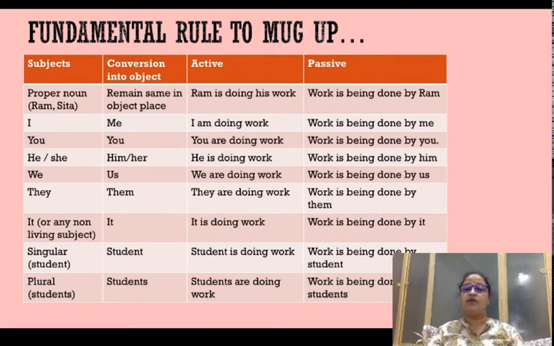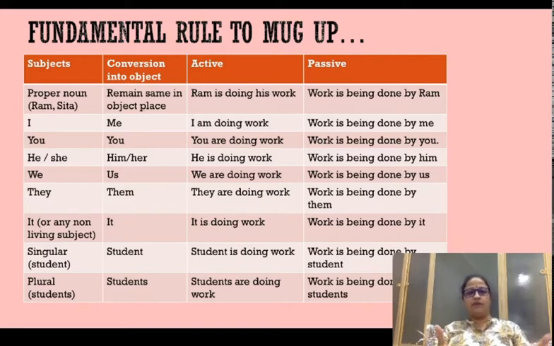So Ram is doing work, work is being done by Ram, but I am doing work. I, when it will go to the object position, is going to become me. So the sentence is going to read like this: work is being done by me. You are doing work, work is being done by you. He is doing work, so it's going to become him, we is going to become us, they are going to become them, and it is going to remain unchanged. So at least I hope this helps you sort out the pronoun problem.